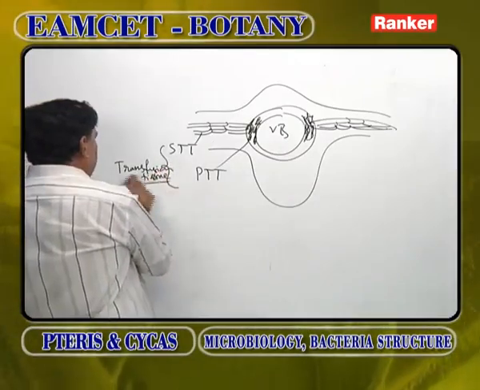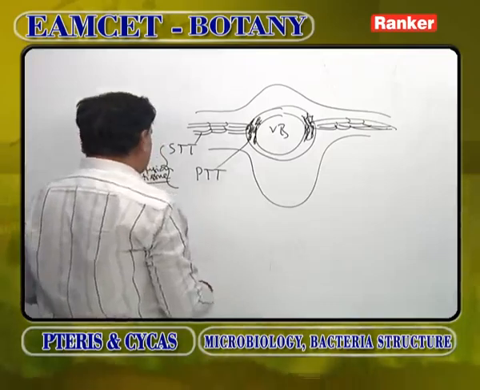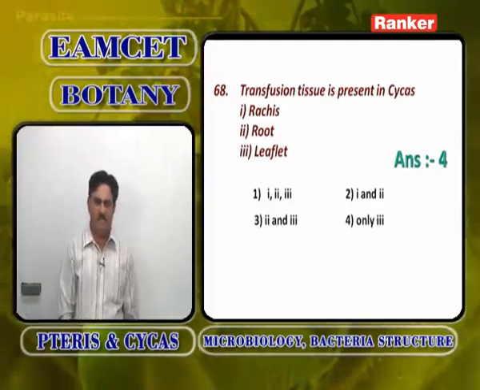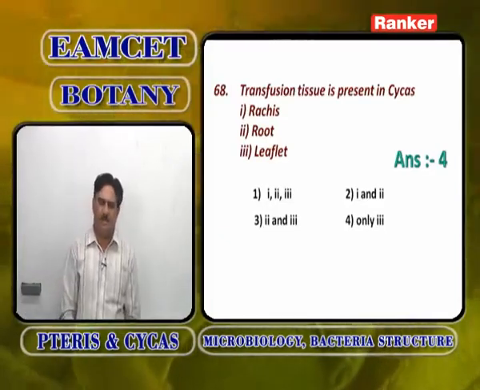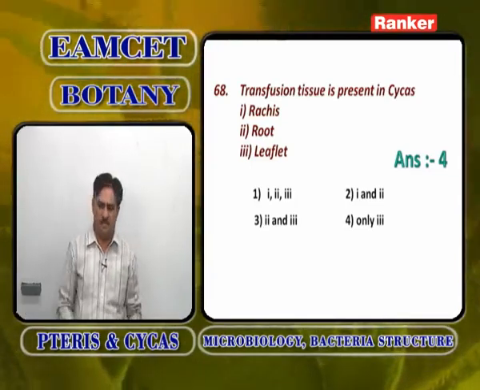In Cycas leaflet, lateral veins are absent. So, the lateral conduction is done by transfusion tissue. So, transfusion tissue compensates for the absence of lateral veins. How is transfusion tissue present? In the parenchyma cells, it is present as primary transfusion tissue, compactly arranged xylem tracheid-like cells with bordered pits.